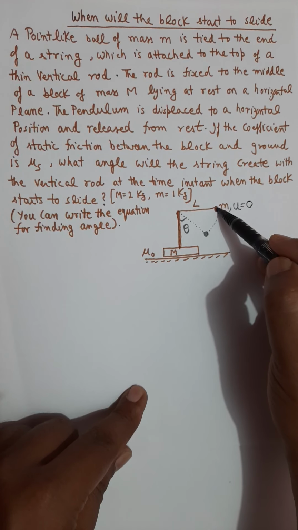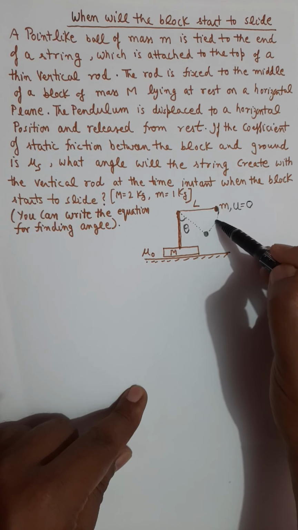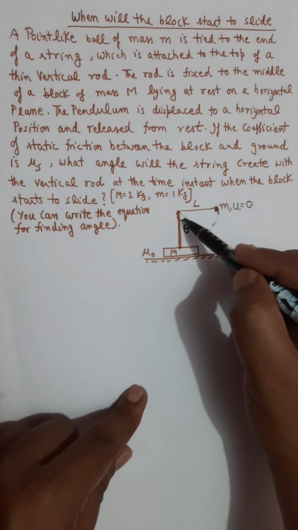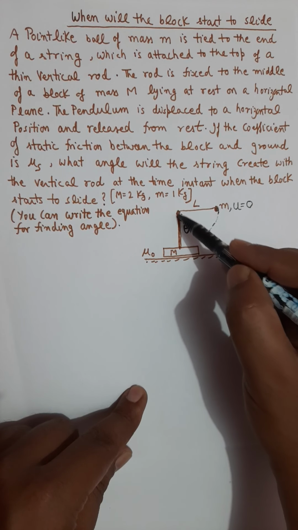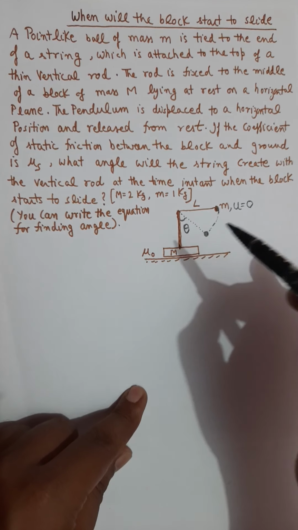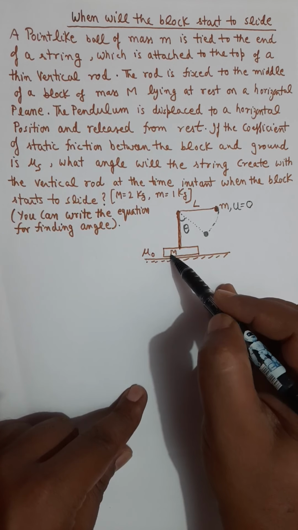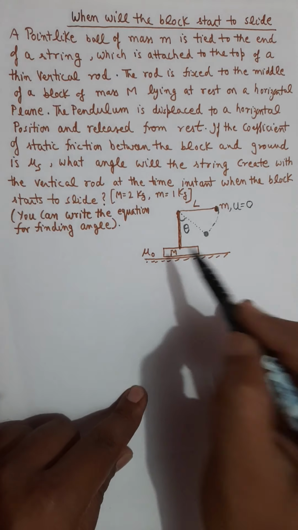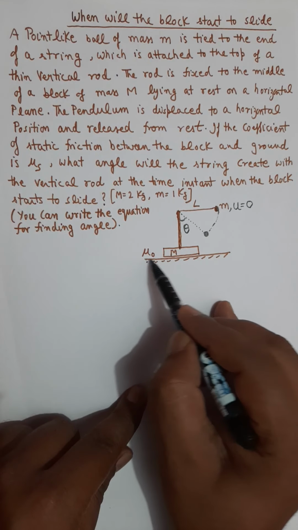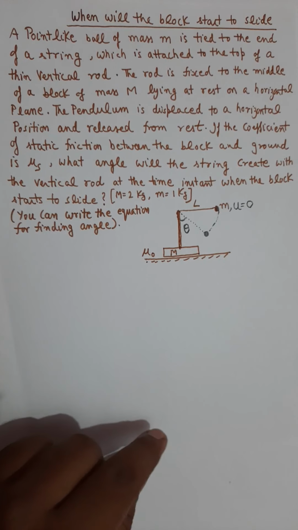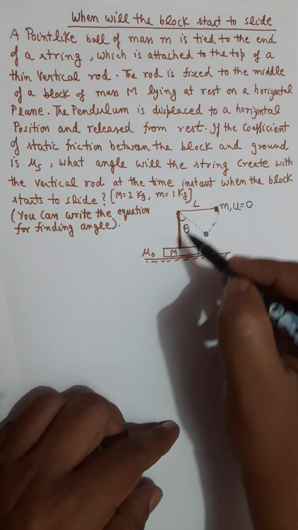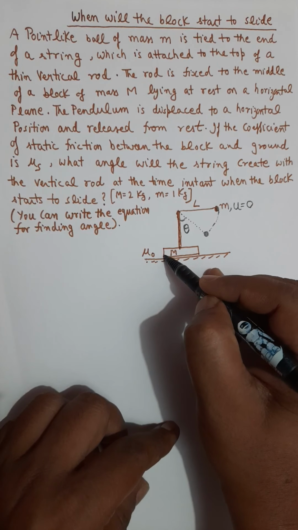When this mass m moves down along a circular path, then at angle theta with this vertical line, we assume capital M mass is going to slide. It is about to start moving on this horizontal surface. That means up to this theta angle, this mass M is at rest.